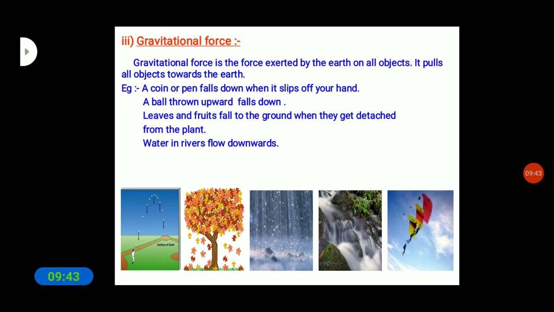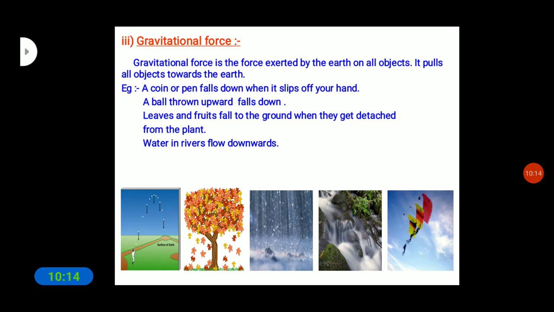We can even see this gravitational force in celestial bodies. All the planets revolve around the sun, and the satellites revolve around the planets. Why? Because of this force of attraction, they keep revolving. So this is the gravitational force.